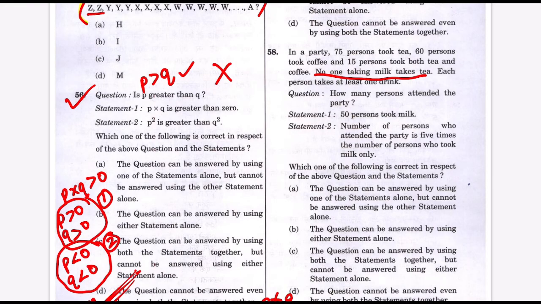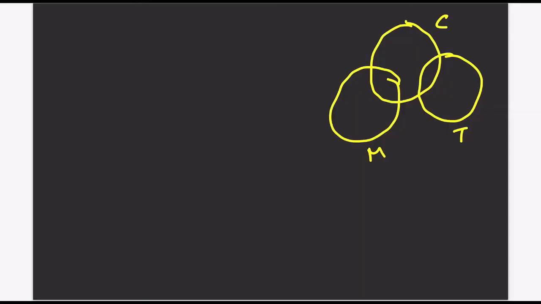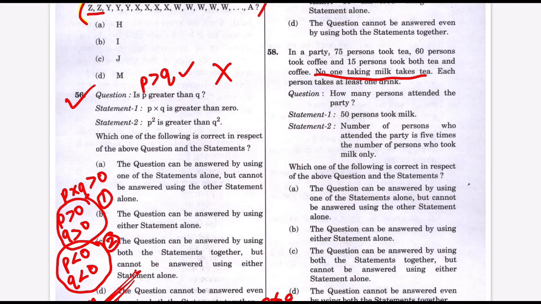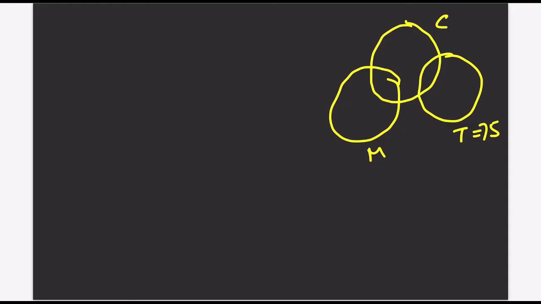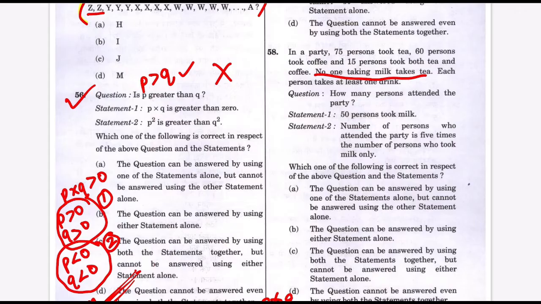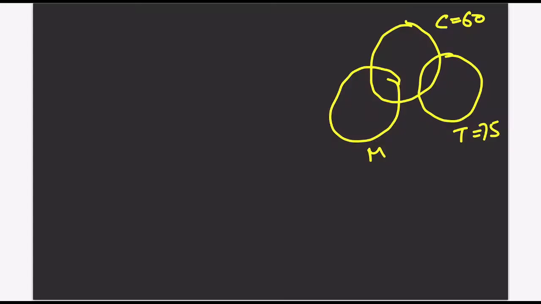Right? Now let's see what the question says. How many people are taking tea? There are a total of 75 people who are taking tea. How many people are taking coffee? 60 people taking coffee. And 15 people taking both tea and coffee. Whenever we say tea and coffee, how many people are there? There are a total of 15 people here in this part who are taking both tea and coffee.